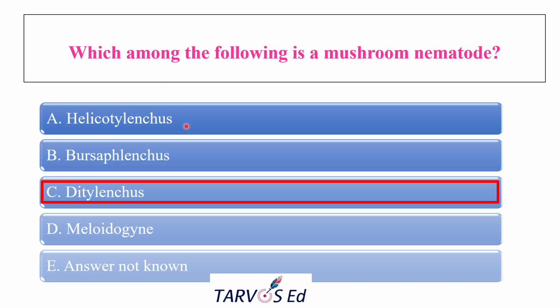In many field crops, not associated with the mushroom, is Bursaphelenchus, which is causing the pine wilt disease. This is usually vectored by the pine beetles, not having any relevance with the mushroom. And Meloidogyne, that is root knot nematode, you may be knowing about this. This will cause root galls on the vegetables, fruits, and field crops. So the correct answer is Ditylenchus, which is the mushroom nematode.